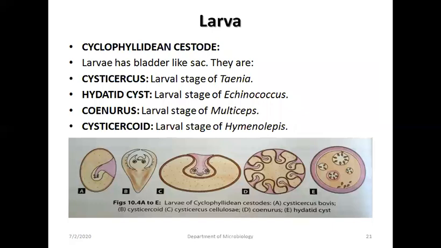Cyclophyllidean cestodes have a larva with a bladder-like sac. So here the differentiation is that there is no sac in the former, while a bladder-like sac is present here. Cysticercus is the larval stage of Taenia, hydatid cyst is the larval stage of Echinococcus. Coenurus is the larval stage of Multiceps, cysticercoid is the larval stage of Hymenolepis. The diagram represents larval stages of cyclophyllidean cestodes: Cysticercus bovis A, cysticercoid B, Cysticercus cellulosae C, hydatid cyst E.